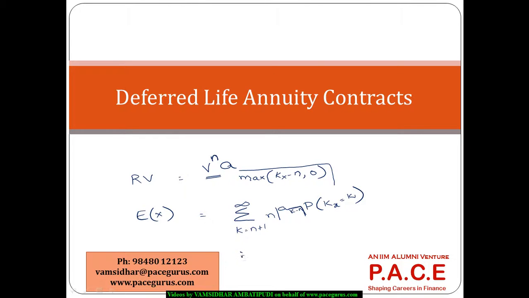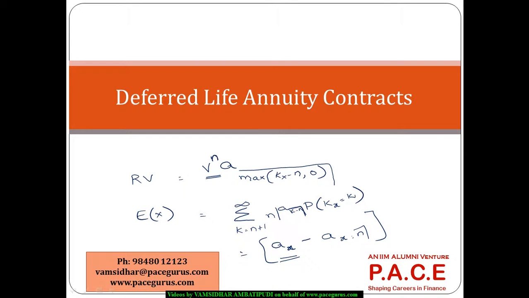So it's as good as, if I look at it, simply ax, which is the whole life annuity, minus ax:n, which is the term life annuity. So whatever is the present value, if he is starting for the payment right from now till the end of his death, which is a whole life annuity, minus the present value of the payment that he is receiving if it is for a term of n period.